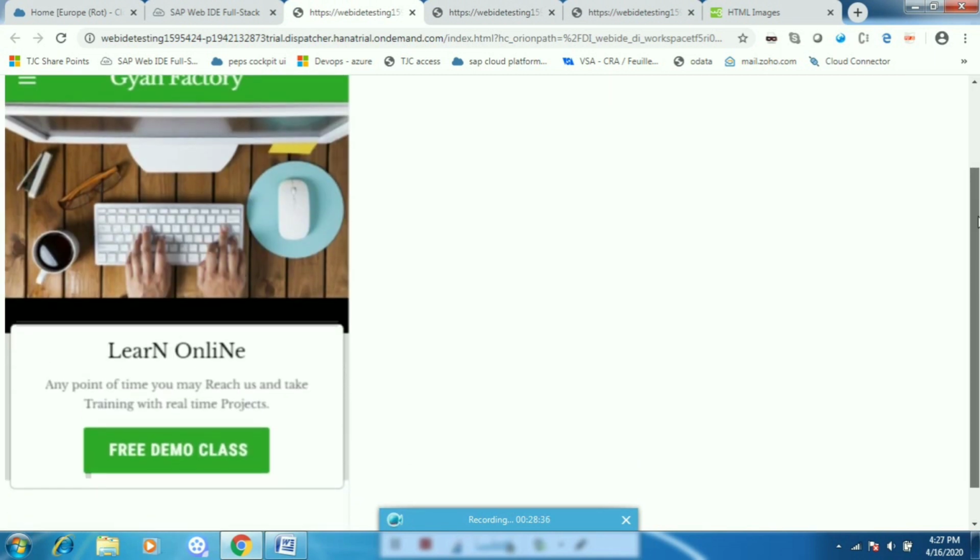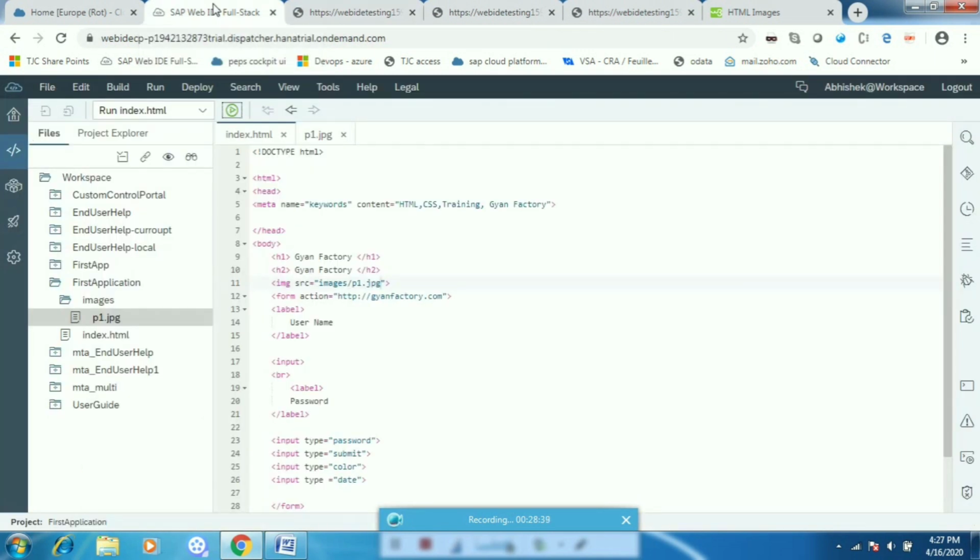So this is how we can also display the image. We can upload the image in our local folder. We can also give some internet path by using HTTP.